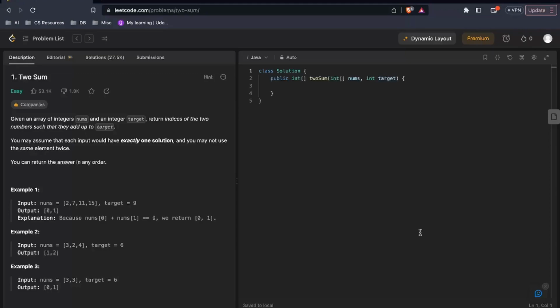Then another question can be, since we are adding numbers here, is it possible that adding two numbers might cause an integer overflow? If one number is Integer.MAX_VALUE minus 1 and the other number is Integer.MAX_VALUE minus 1, adding them will cause an integer overflow, causing the sum to go into negative. Do we have to optimize for such a case?